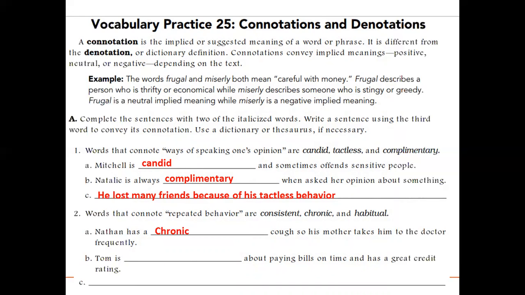Tom is dash about paying bills on time and has a great credit rating. So because he has a great credit rating, he always gets 5 stars on it, because he sounds really successful or achieving when it comes to paying bills and doing his tasks on time. So we would use the positive word, which is consistent. He looks punctual. The third word is habitual.